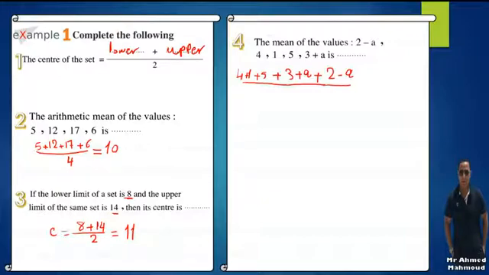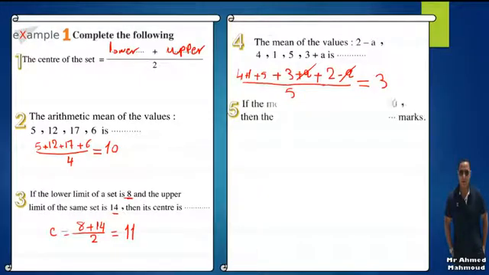We have 5 numbers, but first we have a and the negative a, so I'm going to cross them out. Then 4 plus 1 is 5, plus 5 is 10, plus 3 is 13, plus 2 is 15, over 5 equals 3. Then the mean here equals 3.